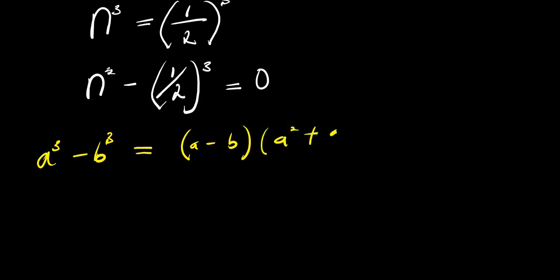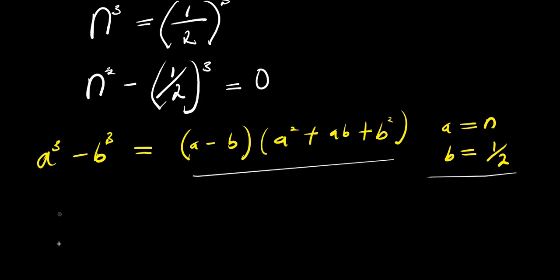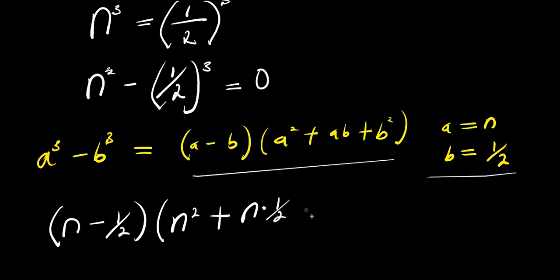So let's consider this identity. If you have a power 3 minus b power 3, this equals a minus b times a squared plus ab plus b power 2. And right now, my a is n and b is 1 over 2. So let's apply this identity. That means we are going to have n minus 1 over 2 times n squared plus n times 1 over 2 plus 1 over 2 to the power of 2 equals 0.